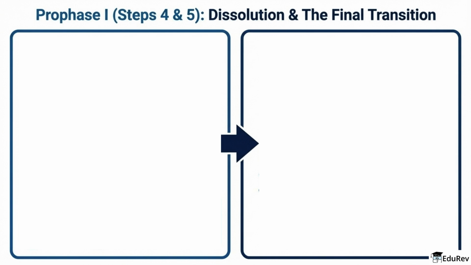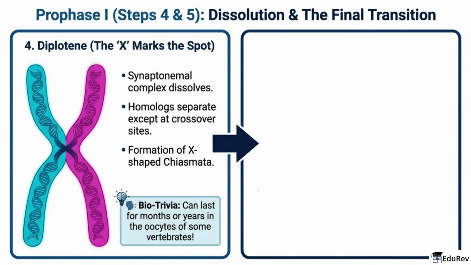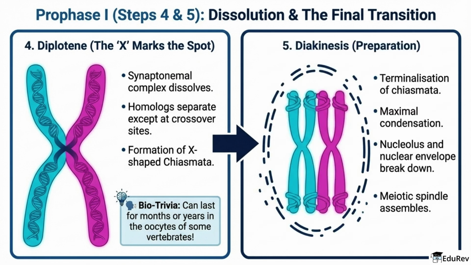Diplotene and diakinesis complete prophase I. In diplotene, the synaptonemal complex dissolves. Homologs separate except at crossover points, and the X-shaped chiasmata become visible. In some vertebrate oocytes, this stage can last for months or even years. In diakinesis, chiasmata terminalize. Chromosomes condense maximally, the nucleolus and nuclear envelope break down, and the meiotic spindle assembles. That means the cell is fully prepared for the first meiotic division.